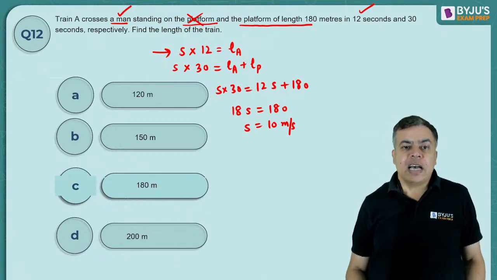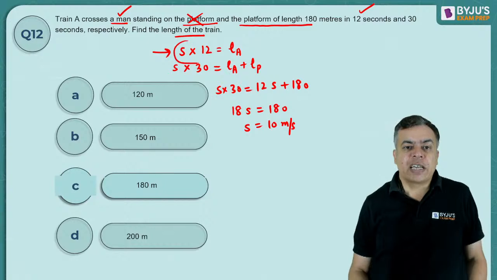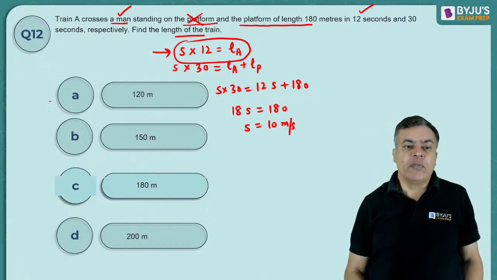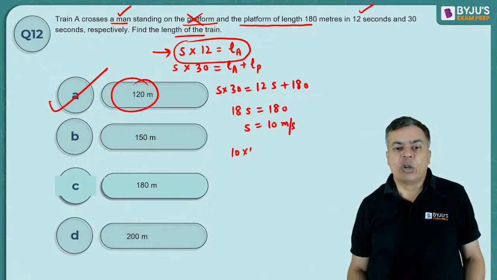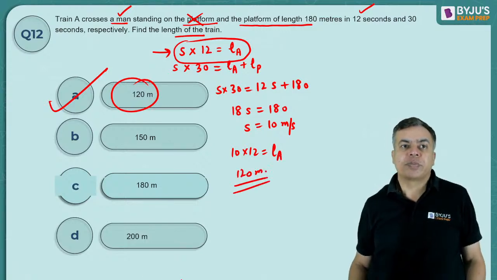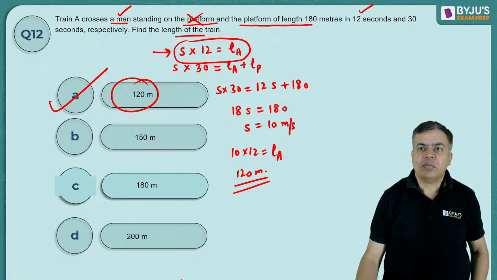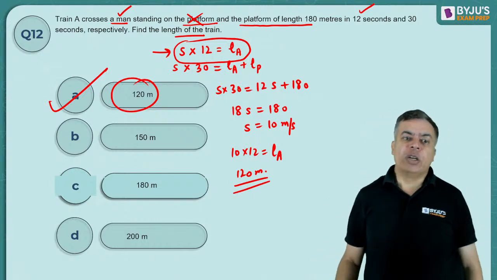Now the question is, I want the length of train A, which can be calculated from here. Now S is 10, 10 into 12, it would be 120 meter. Right? It is going to be the length of train A, which is 120 meters.